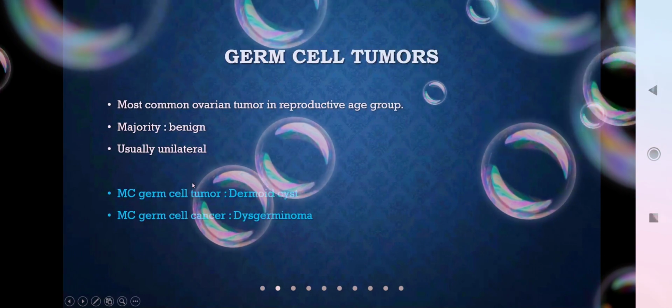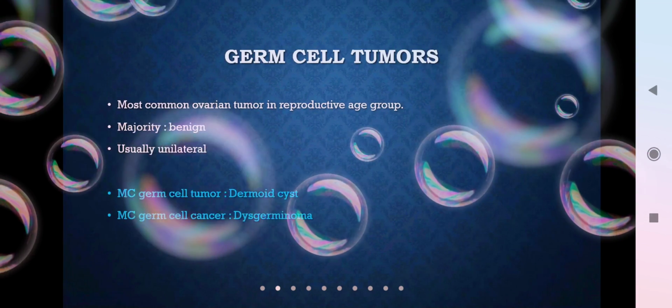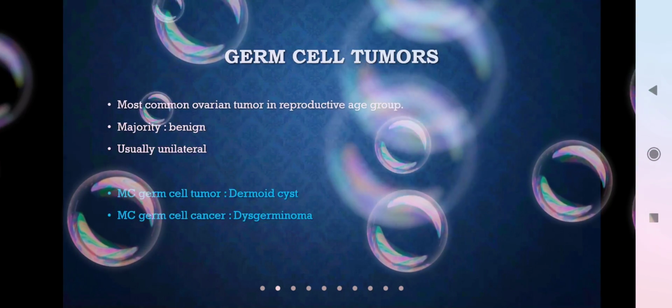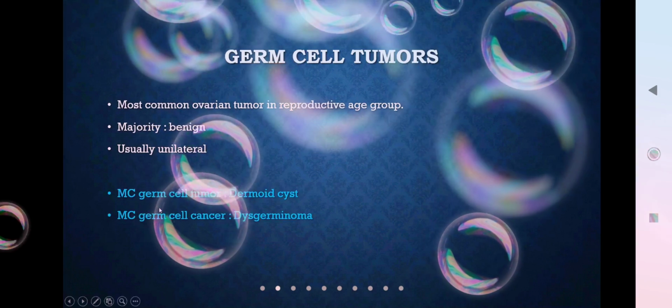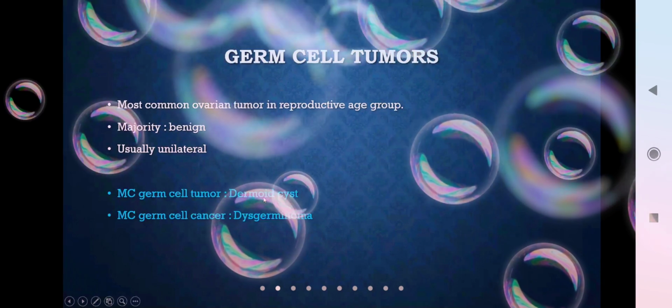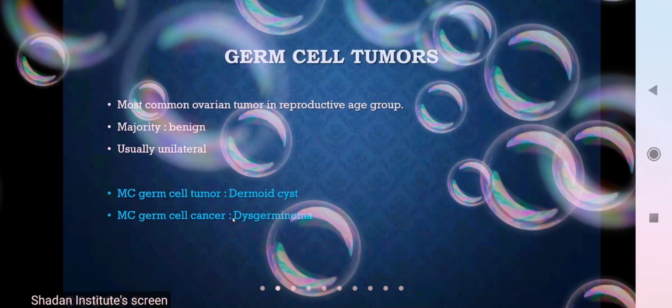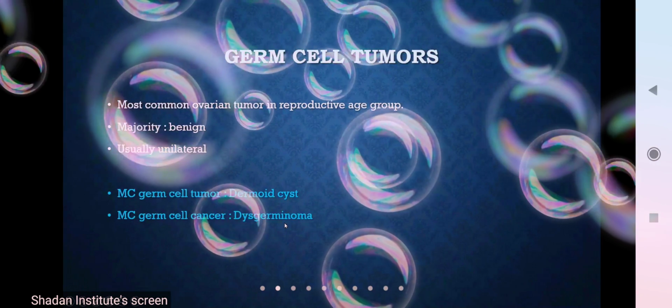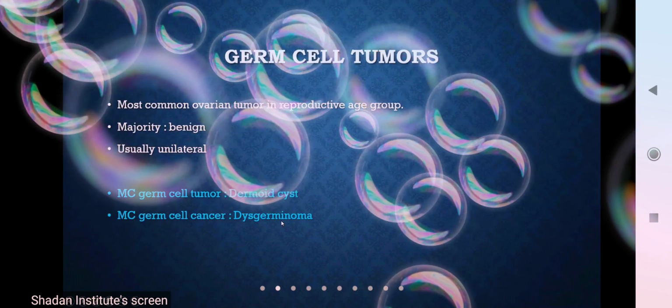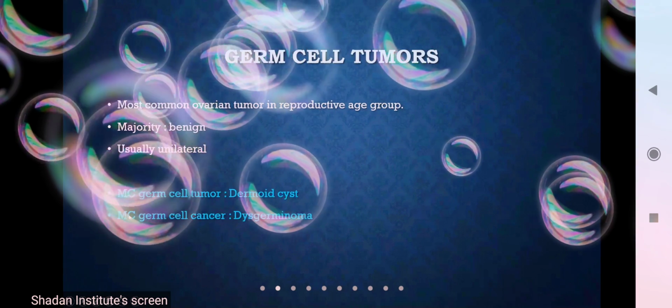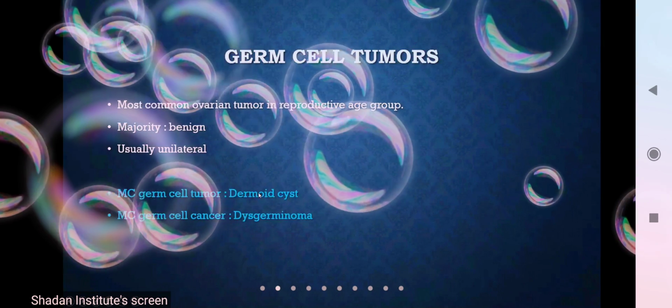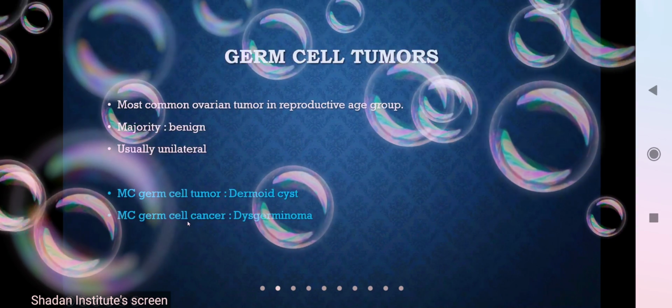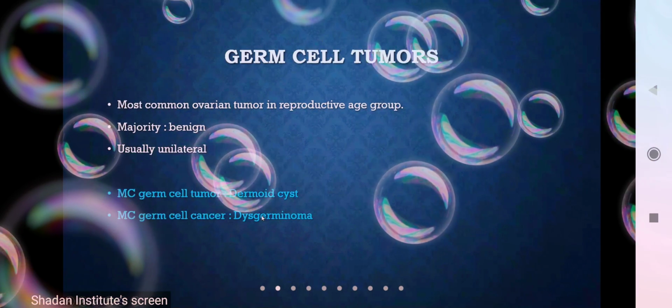So tumor, we are saying, is not necessarily a cancer. Tumor can be benign or malignant. In this, the most common benign germ cell tumor is dermoid cyst, whereas the most common germ cell cancer is dysgerminoma. So please remember this. They might ask you in the NEET exam also as an MCQ. The most common germ cell tumor is dermoid, whereas the most common germ cell cancer is dysgerminoma.